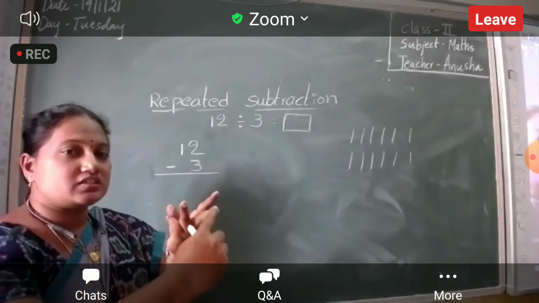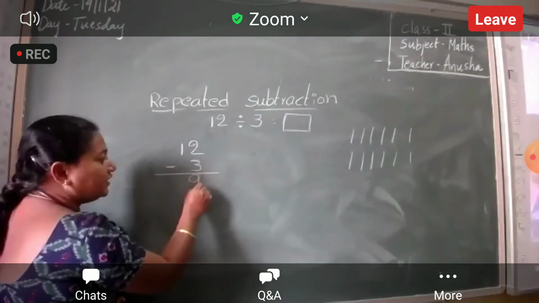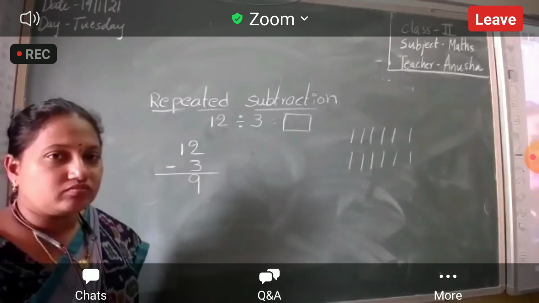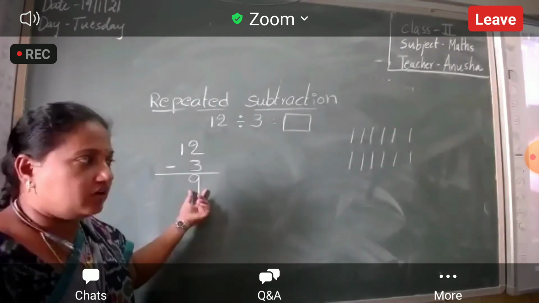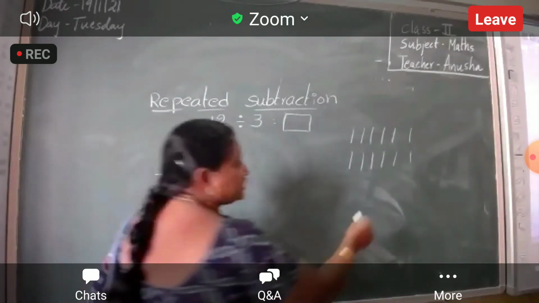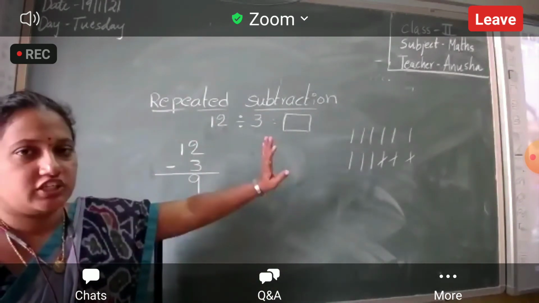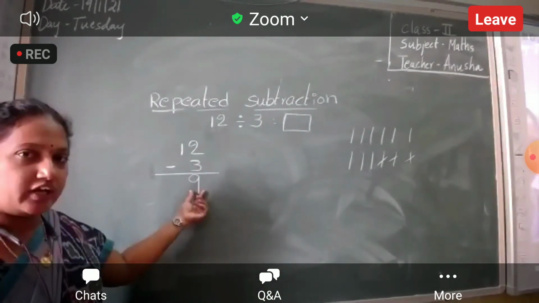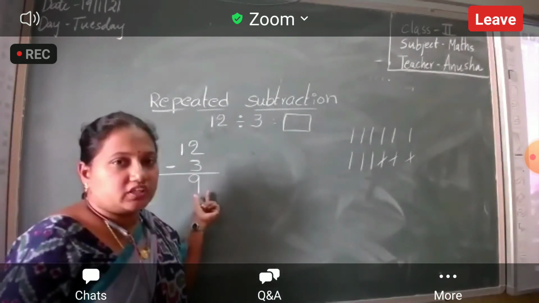11, 10, 9. So what is the answer, Nana here? 9. Now, how many chocolates are left with your mother? So 3 chocolates she gave, no? So I'm checking. 3 chocolates she gave. So now how many are left with your mother? 9 chocolates.